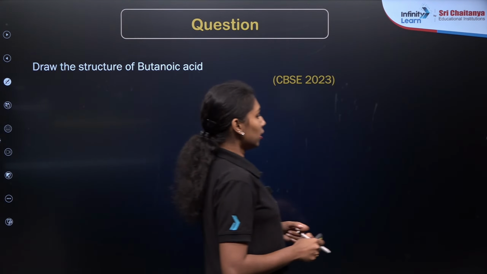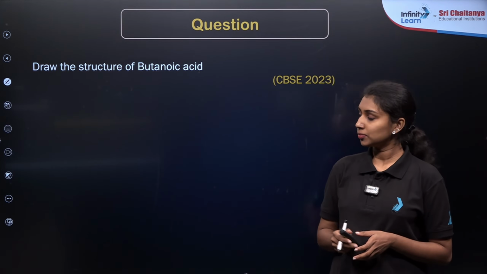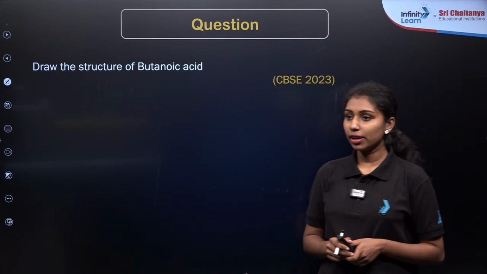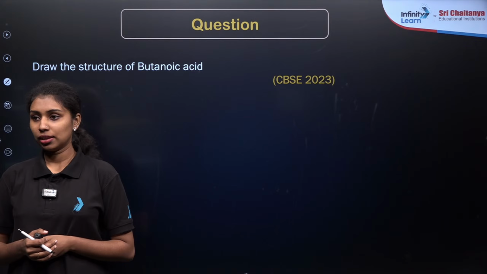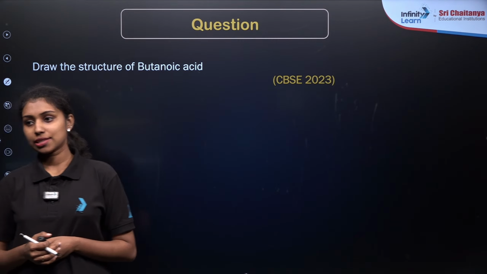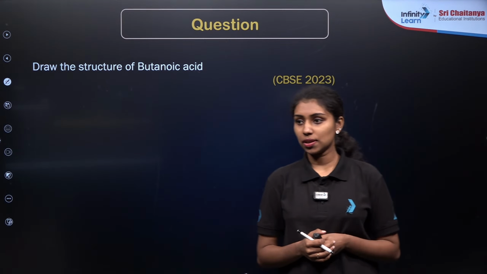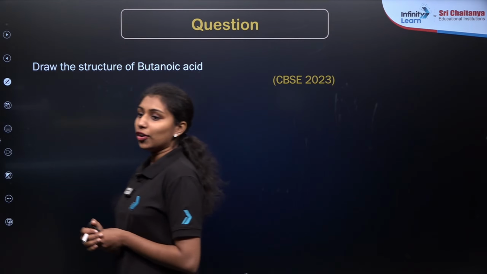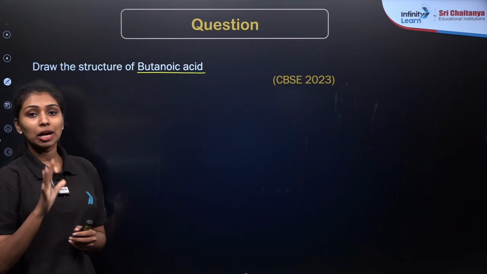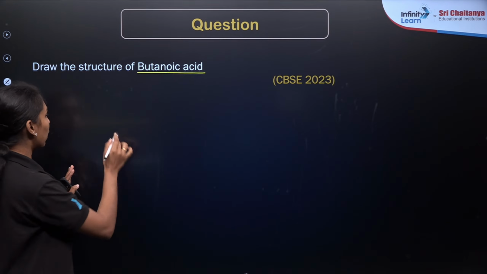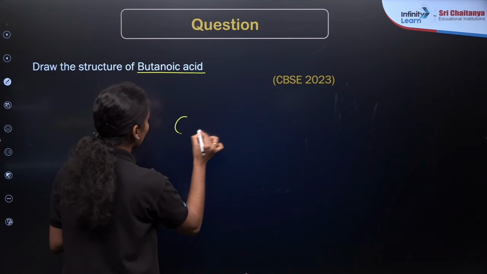So here is the next question. Draw the structure of butanoic acid. Yes, Aisha, you are correct. CH3, CH2, CH2, COOH, right? As we already know, butanoic acid means it will be containing 4 carbon atoms. The word root is but, so 4 carbon atoms: 1, 2, 3 and 4.